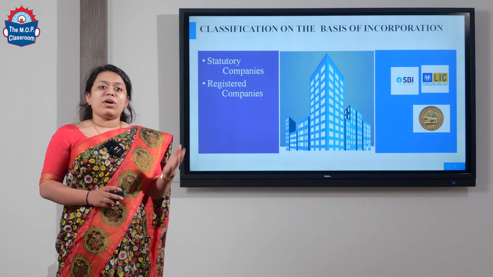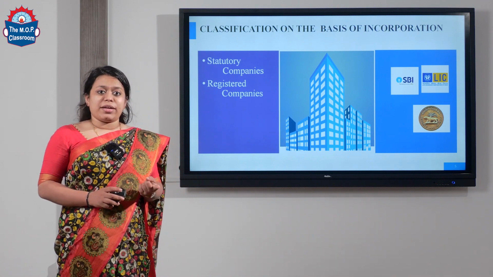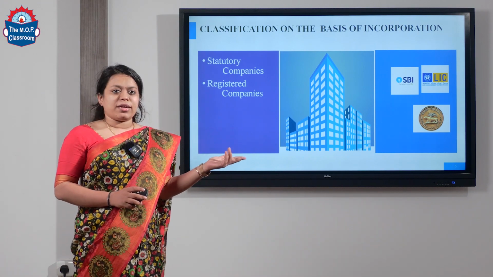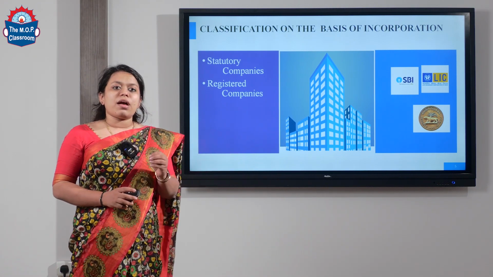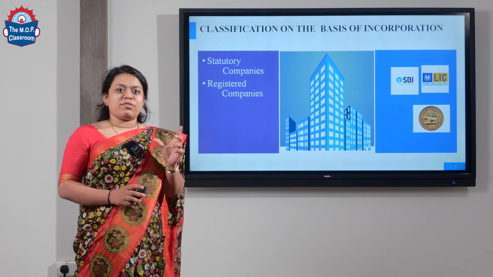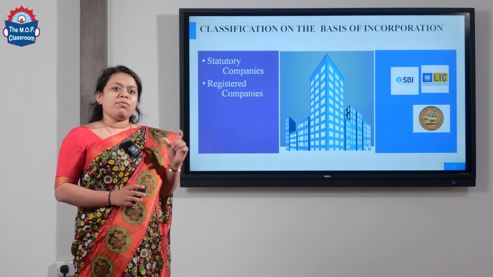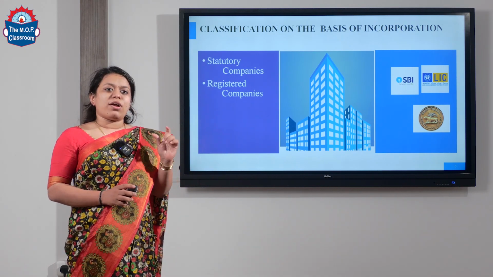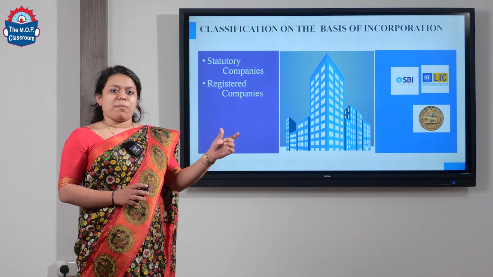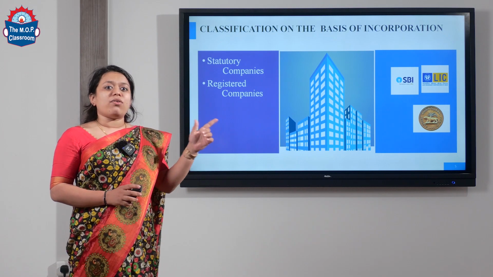For example, RBI and SBI, State Bank of India, do not have private limited in their names. If you see a company, it will state as Reliance Private Limited. But in these kinds of companies you will only have Reserve Bank of India and State Bank of India.